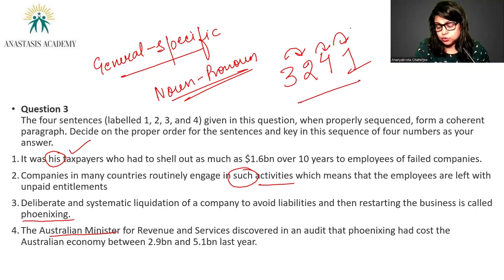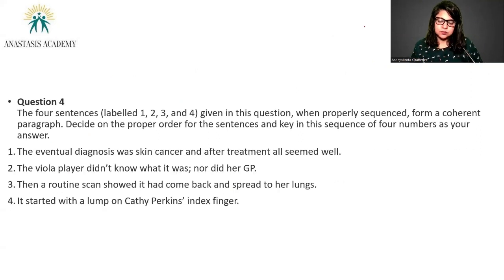That brings us to the fourth question. You see, it is a fairly curious question because it doesn't toe the line of the normal structure that you see in parajumble questions. Because the opening sentence, if you look carefully, can be nothing but 4. Why is it unusual? Because it is starting with a pronoun. It is starting with "it". It started with a lump, right?